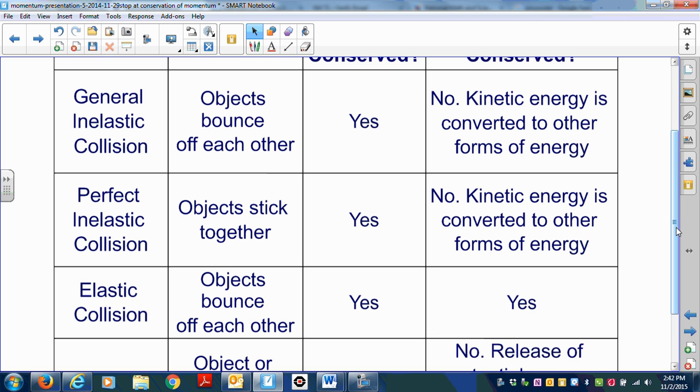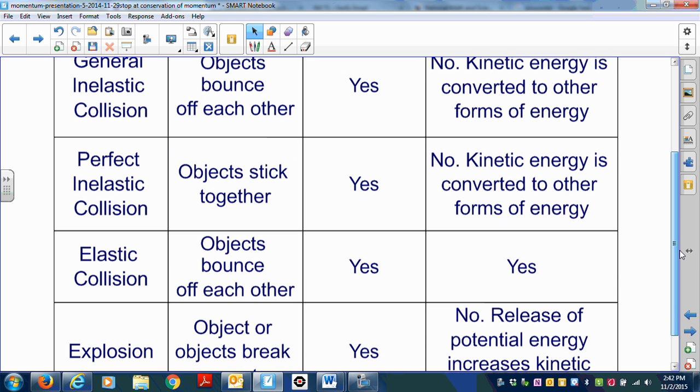Is momentum conserved? Yes. What about energy? No. Kinetic energy is converted to another form of energy. How about elastic collisions? Well, this is when the objects bounce off of each other. It's very similar to general inelastic collisions. Is momentum conserved? Yes. Is energy conserved? Yes.